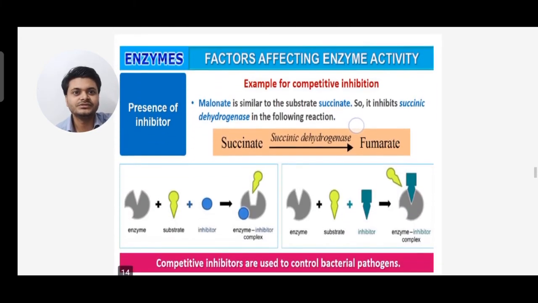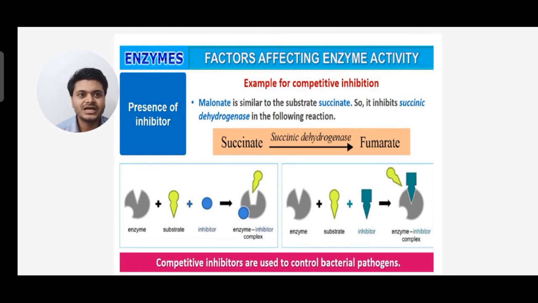Next, moving to examples of competitive inhibition. You can see malonate is similar to the substrate succinate. So it inhibits succinic dehydrogenase in the following reaction. Succinate, in the presence of the enzyme succinic dehydrogenase, forms fumarate. Competitive inhibitors are also used to control bacterial pathogens.